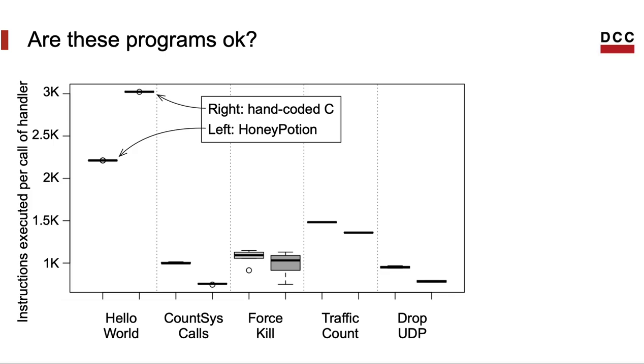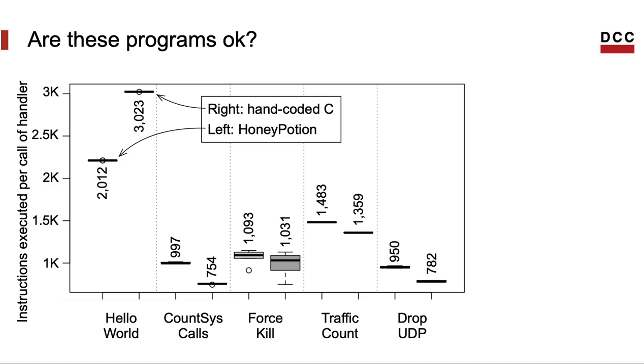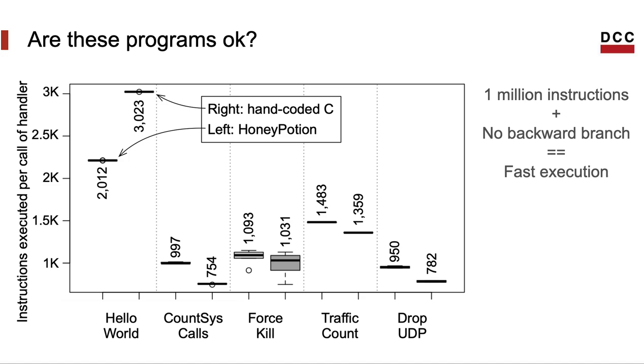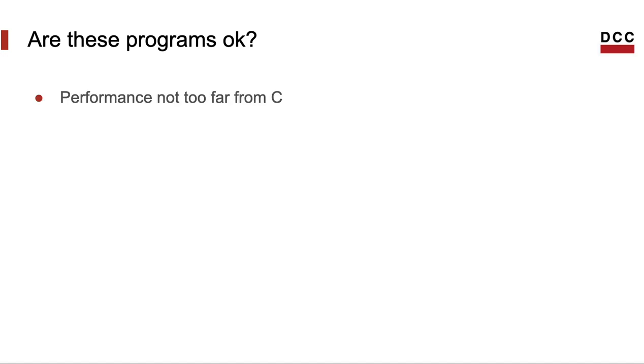But measuring the performance of eBPF programs is not very easy. They run really fast. We can more or less estimate the number of instructions that run per trigger of the eBPF handler by profiling the total number of eBPF instructions on the eBPF virtual machine and then dividing the number by the number of triggers. But that's kind of just an approximation. But the fact is that if we can compile a program, it will run fast because it can have no more than 1 million instructions and no loops. So in the end, our performance is not too far from C.